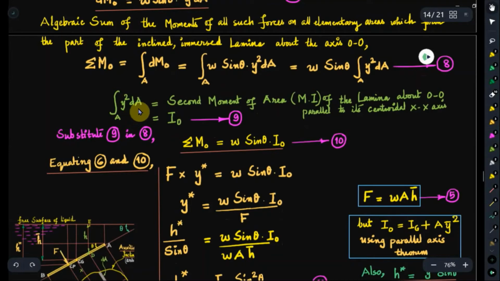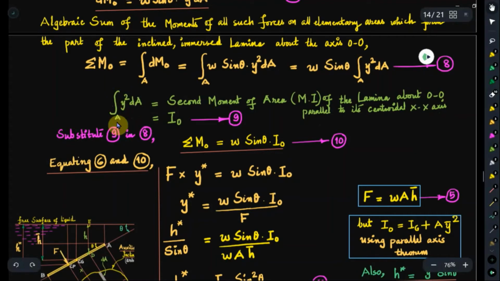See, y square dA is the second moment of area. As we said in the case of y dA as the first moment of area, this is the second moment of the same area dA about the reference axis OO, as discussed before. So the second moment of area, moment of inertia of the lamina about the reference axis OO parallel to the centroidal x-axis of the lamina, is found out by integral of y square dA. Actually, y square dA is the second moment of area dA about the reference axis.